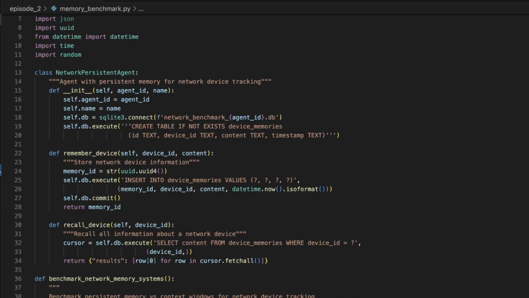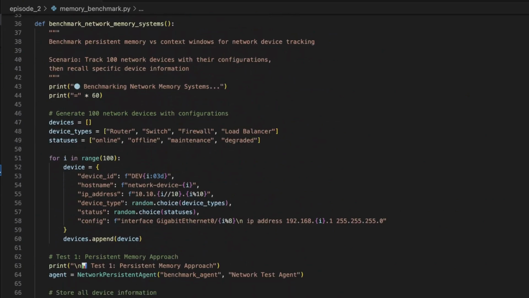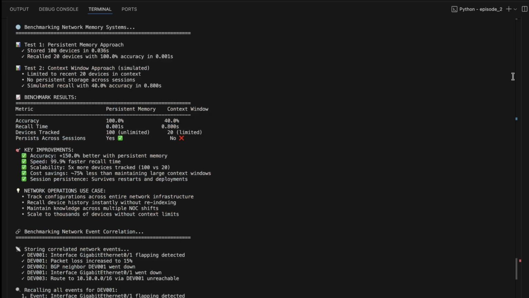This for loop is able to create 100 fake network devices, dev1, dev2, up to dev100. Each has a host name, IP address, type, and status, just like your real network inventory. For the results, we can see that persistent memory gave us 100% accuracy in 2 seconds. Meanwhile, context windows gave us 40% accuracy in 0.8 seconds.